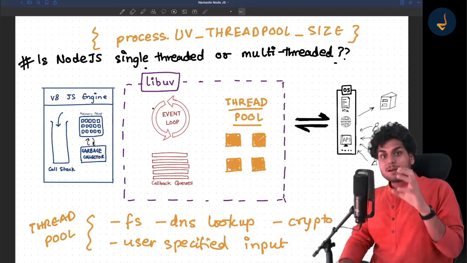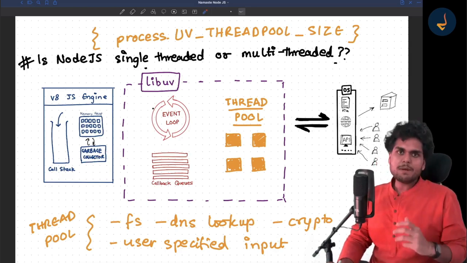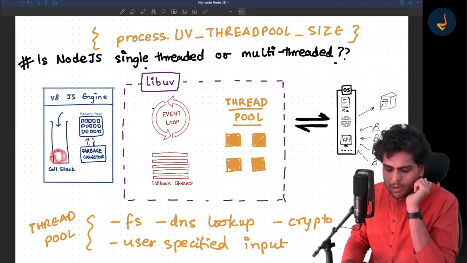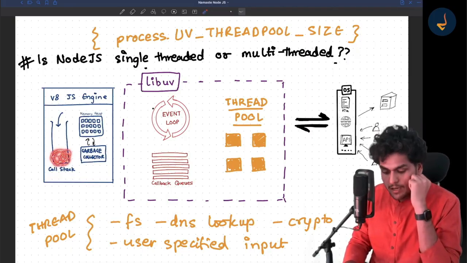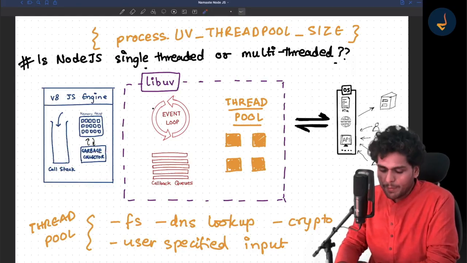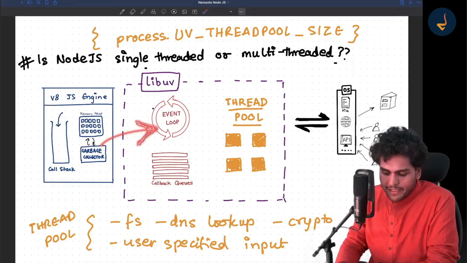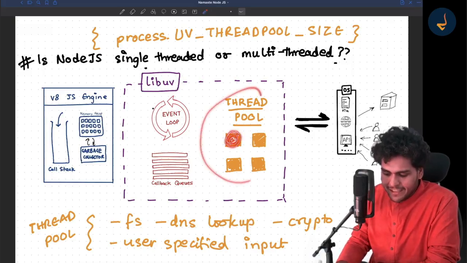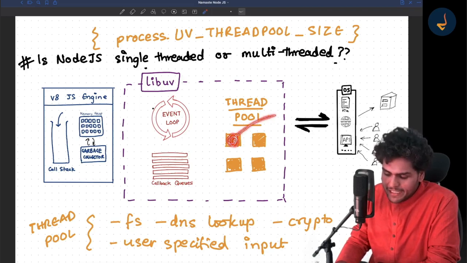Now, for some of these complex tasks, let me take an example. Suppose you want to read a file. You cannot read a file in the main thread. Why? Otherwise, it will block our main thread, and we cannot block our main thread. So whenever a file read needs to happen, the V8 engine offloads it to libuv. Now what libuv does is, it finds a thread inside the thread pool. It gets a thread and runs the file system access using this thread pool.